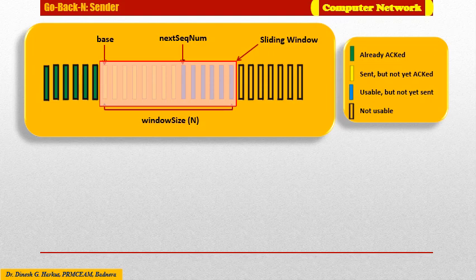Here if we define base to be the sequence number of the oldest unacknowledged packet and next sequence number to be the smallest unused sequence number, that is the sequence number of the next packet to be sent, then we have four intervals of the range of sequence numbers which can be identified.